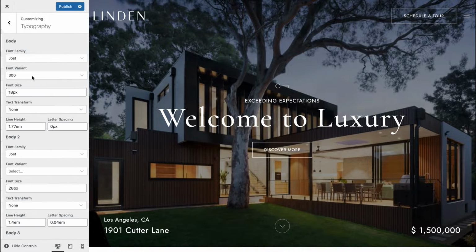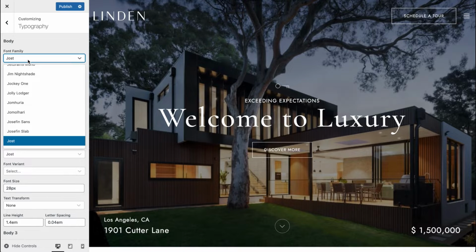Let's go back, and the next tab is typography. Here you can change a font that is being used on the website. To do that, simply go here and choose a different font from the drop-down. You'll see here the list of all Google fonts. These fonts are free to use. They have an open license, so don't worry about that.